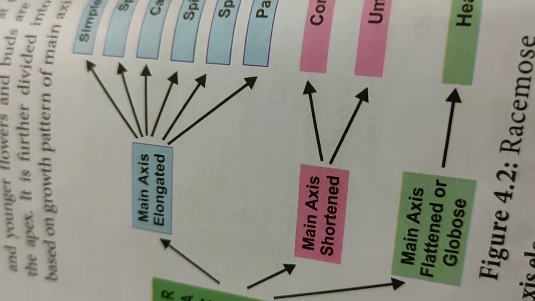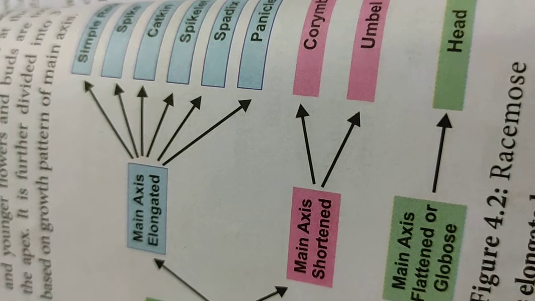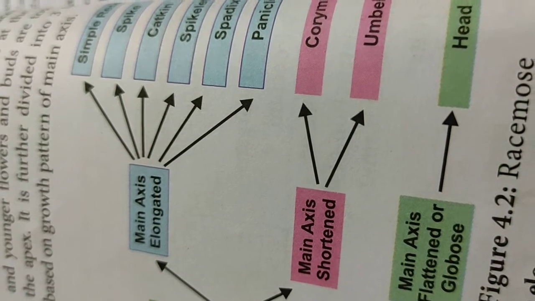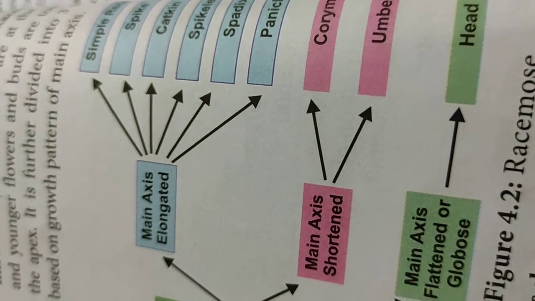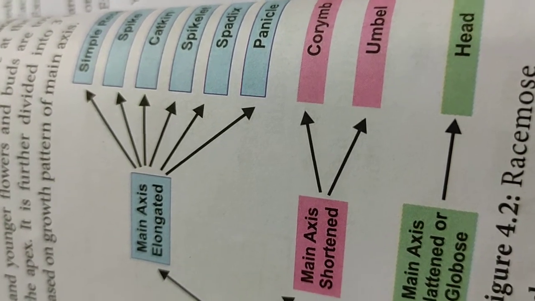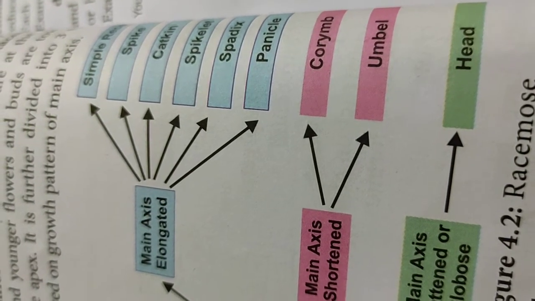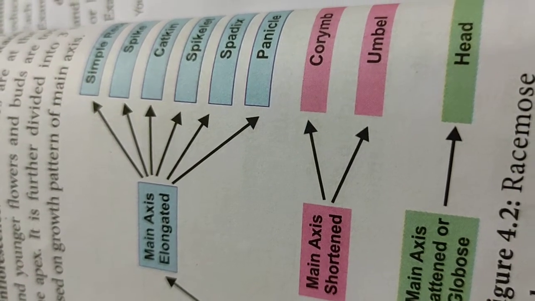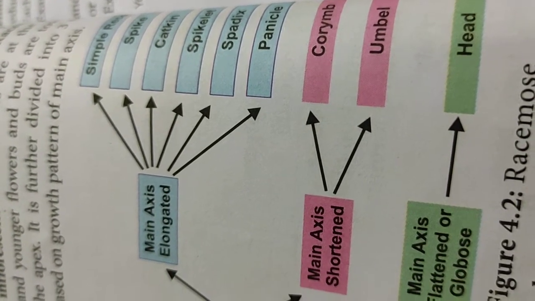In a leaf, we know the petiole is called the stalk, but in the case of a flower, the stalk is the cylindrical structure by which it is attached to the stem. That is called the pedicel. If the flowers have a pedicel, those flowers are called pedicellate flowers. If the flowers do not have a pedicel, those flowers are called sessile flowers.